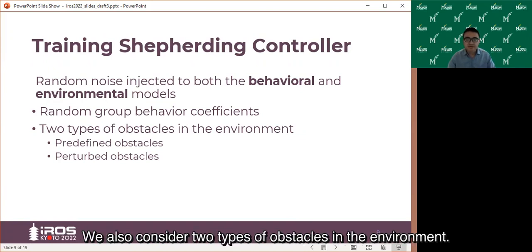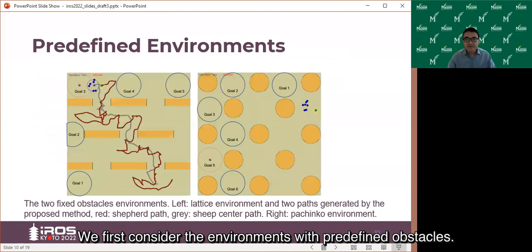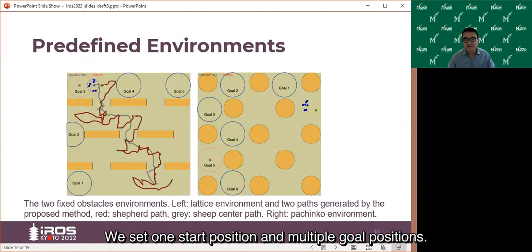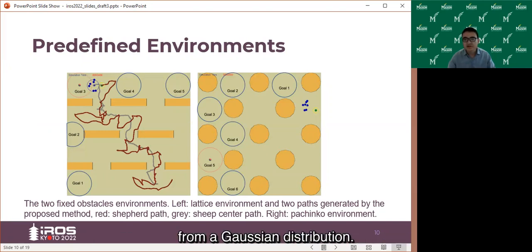We also consider 2 types of obstacles in the environment, predefined obstacles and perturbed obstacles. We first consider environments with predefined obstacles. We set 1 start position and multiple goal positions. Figures show 2 different fixed environments, and we randomly change the global behavior parameters from a Gaussian distribution.